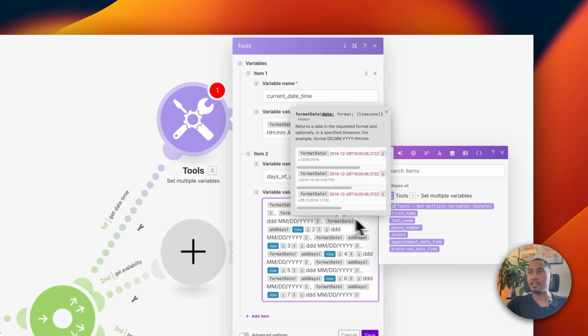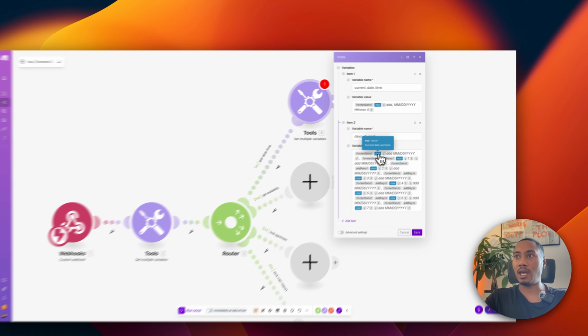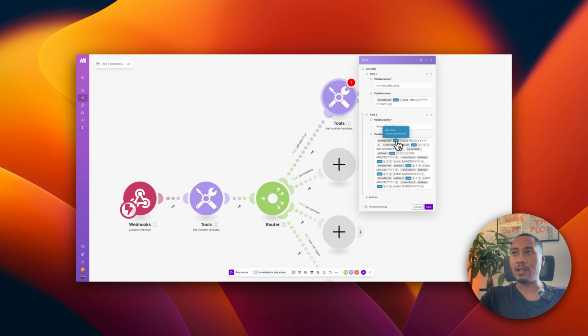What we're doing is we're taking the first date, which is today, right? And we are going to add 1 day to it. So it's going to give the day for tomorrow. This one's going to give the day for 2 days from now. This one's going to give the day 3 days from now, 4 days from now, 5 days from now, 6 days from now, 7 days from now, so that it will return the whole week. And we'll see what that output looks like later on when we start playing around with this tool.